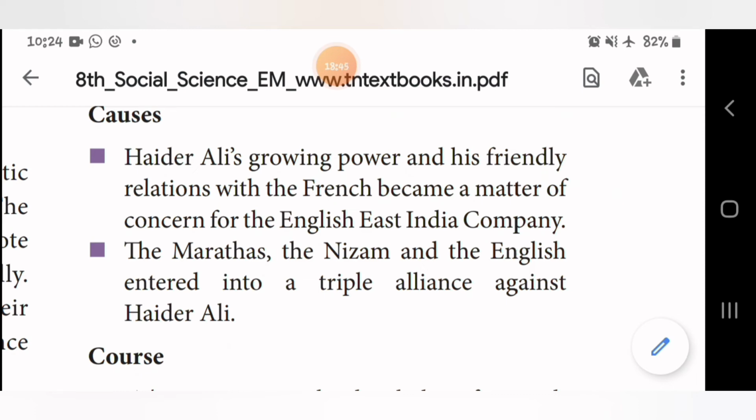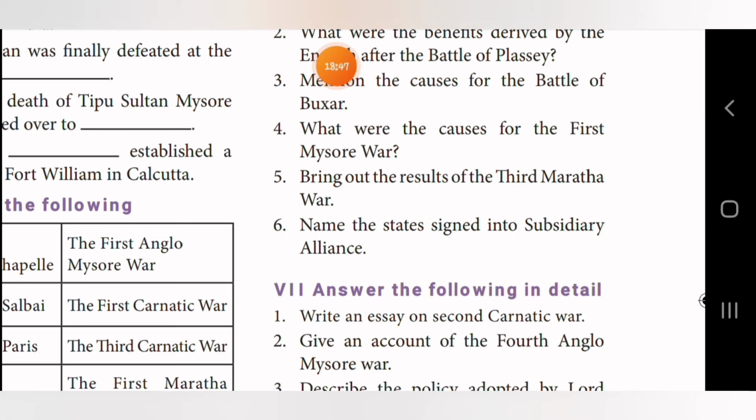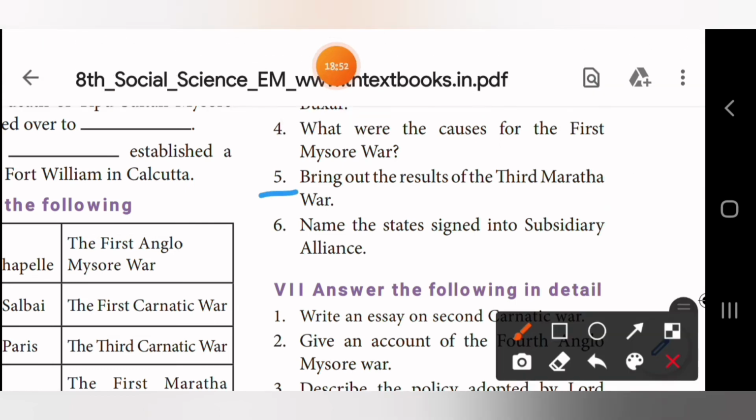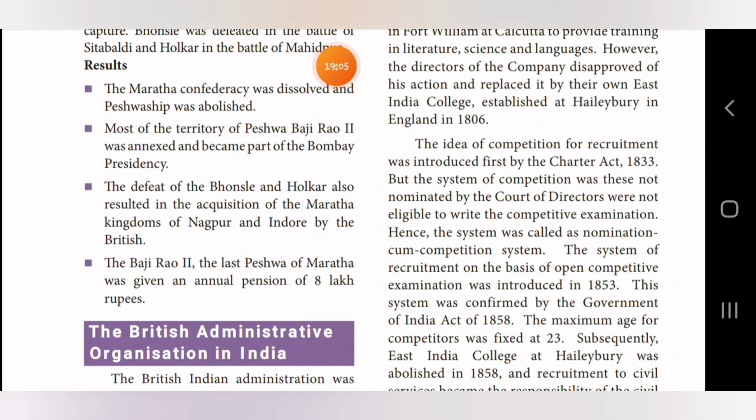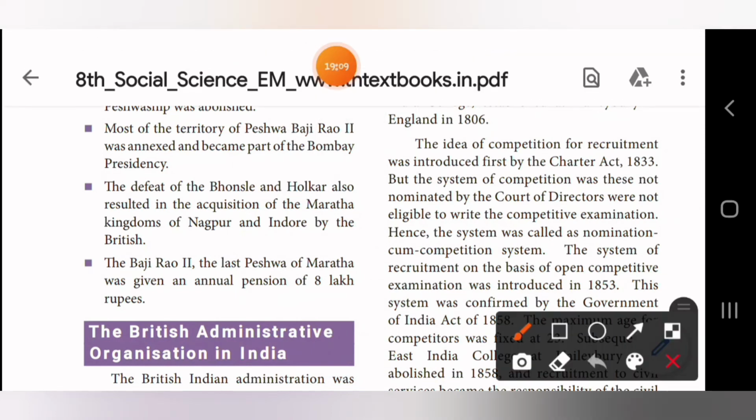Now we shall go to fifth question. Yes, coming to fifth question, bring out the results of the third Maratha war. So here this one is in page number 19. Now we shall turn to the page number 19. Yes, in page number 19, left hand side, you can see the results, right?